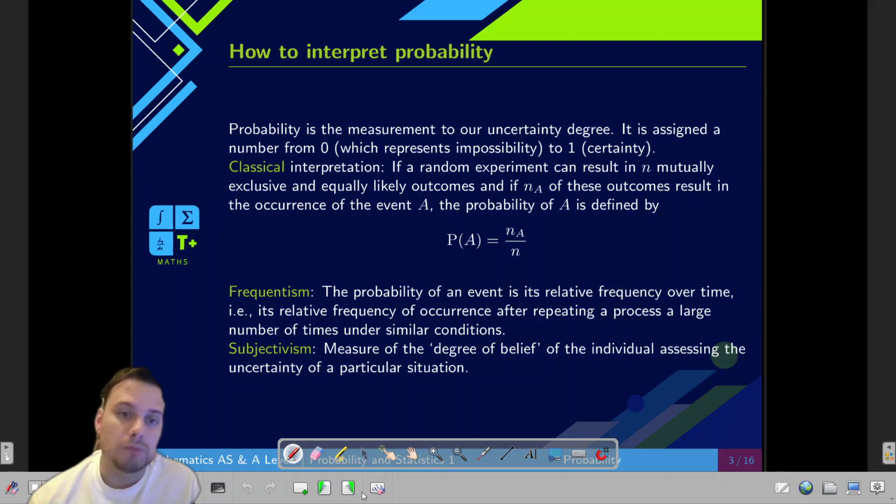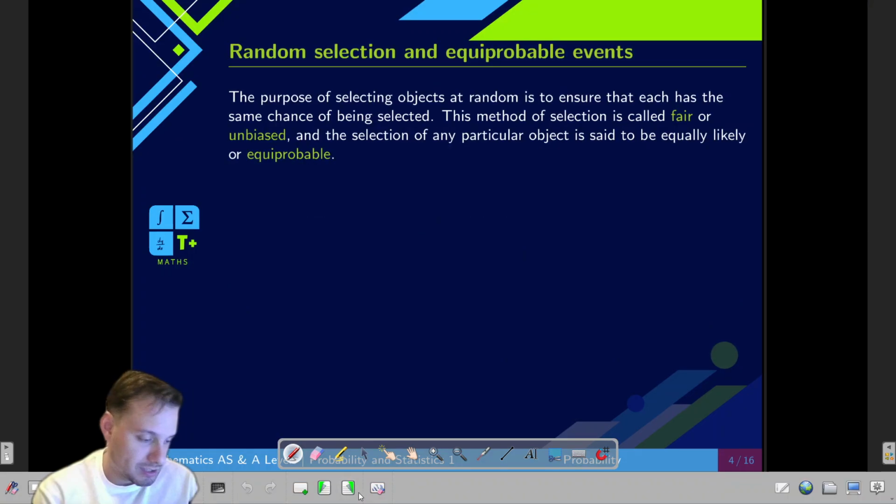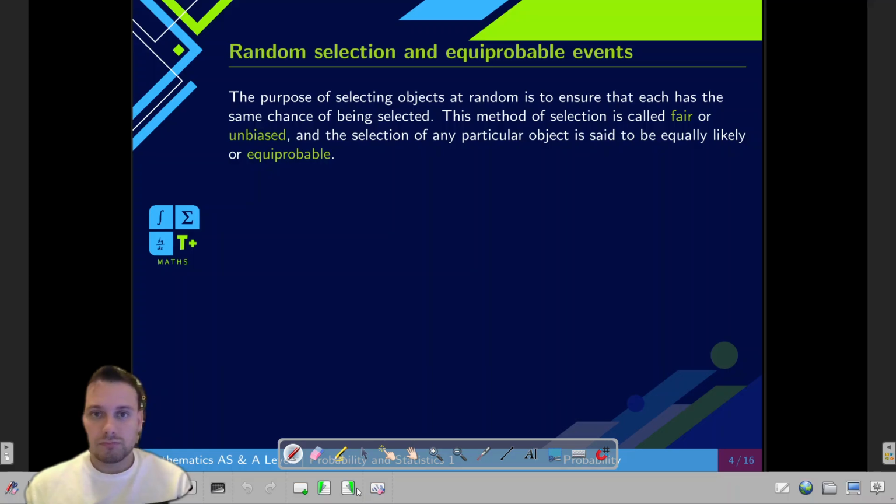So having considered this, let's move on to some ideas on how we can talk about random selection, and when we do, we talk about equiprobable events. The idea is that we're going to call something fair or biased.